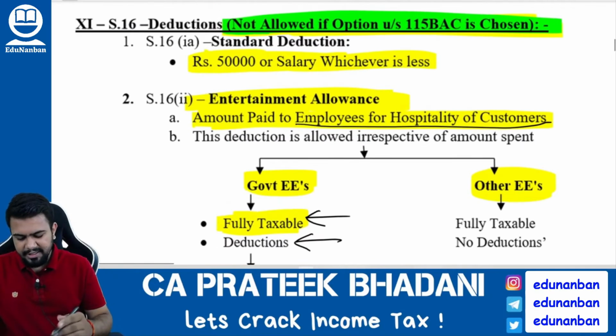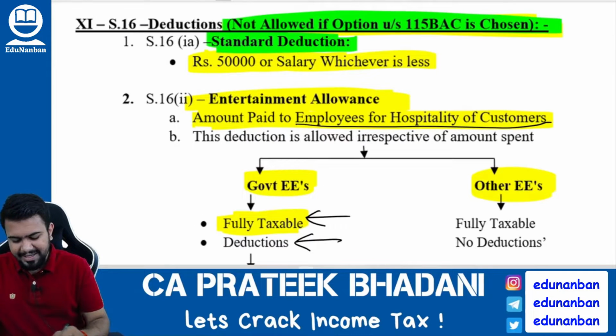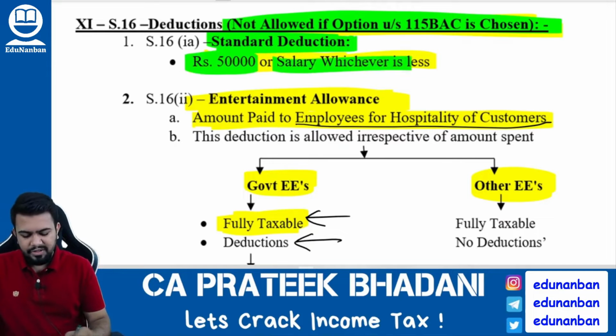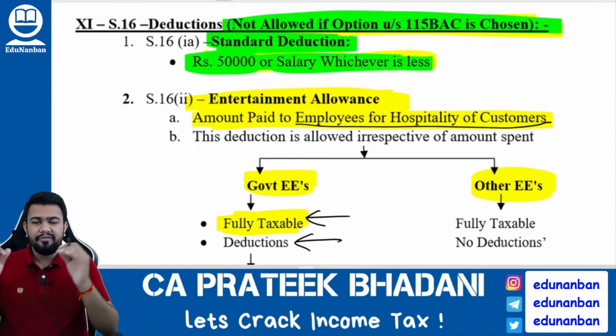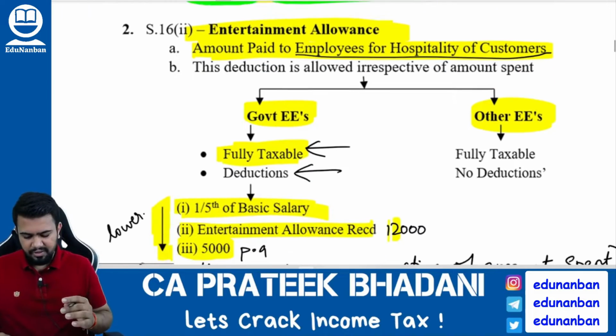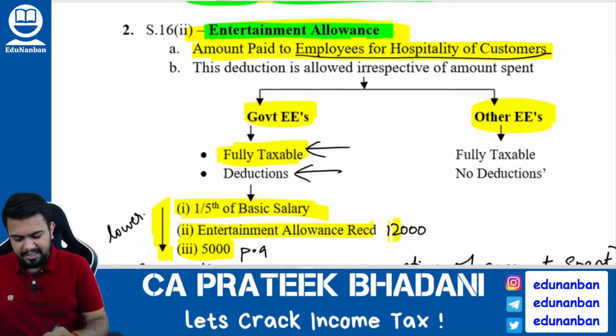So firstly, what is the deduction? First deduction is standard deduction. So what is the standard deduction? 50,000 rupees or actual salary, whichever is lower. Next deduction is entertainment allowance.